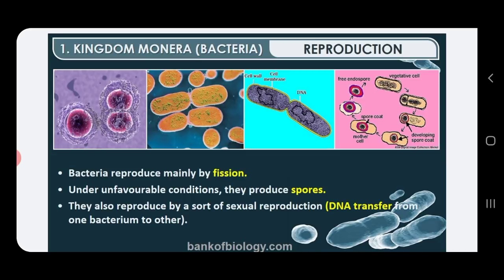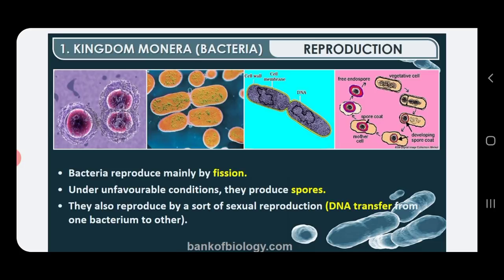Usually they do not reproduce by sexual methods, but if they do go for sexual reproduction, it is by the unidirectional passage of genetic material, the DNA, from one bacterium to another.